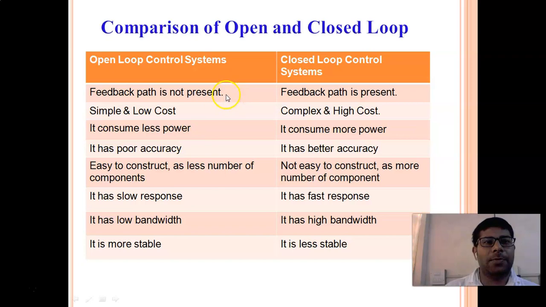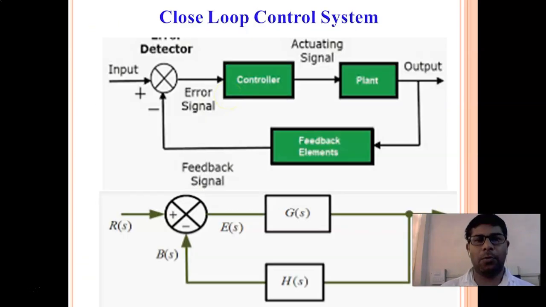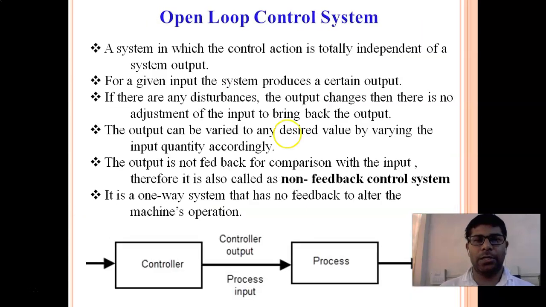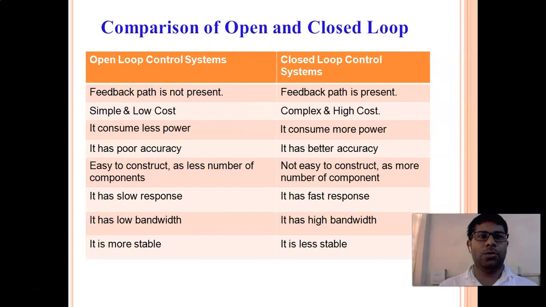Feedback path is not present, as in the block diagram. We have already seen the block diagram of the open loop control system. Here you can see this is the block diagram of the open loop control system. No feedback element is present in this block diagram. And in the closed loop control system, there is one feedback: some part of the output is taken out and given to the error signal. So this is feedback. Feedback is present in the closed loop control system, and there is no feedback in open loop. So this is the first comparison.